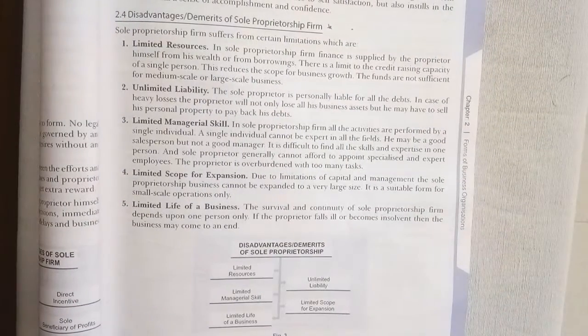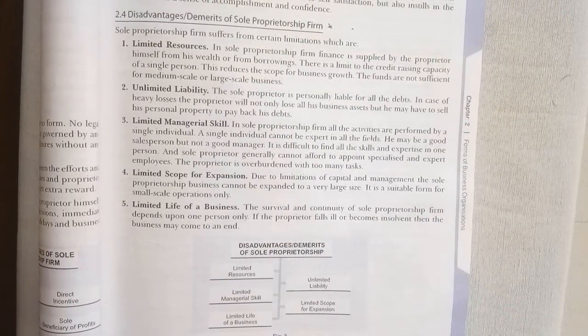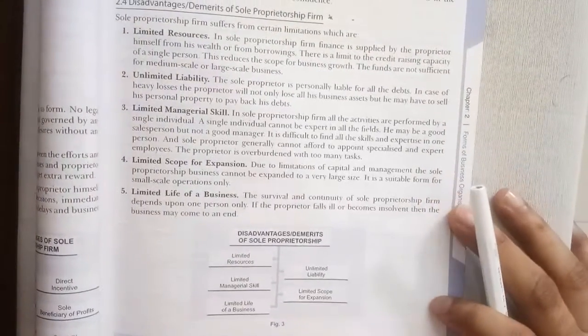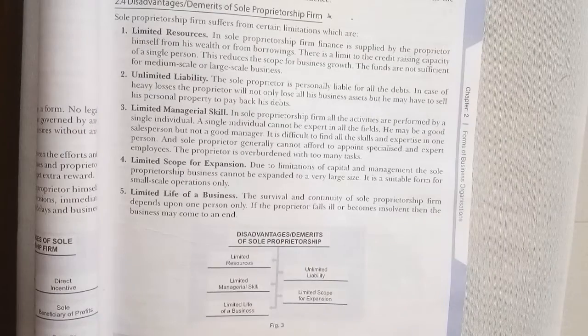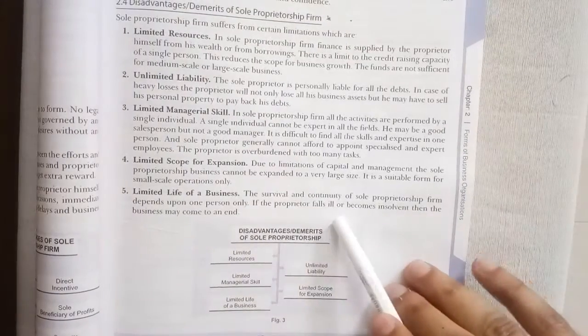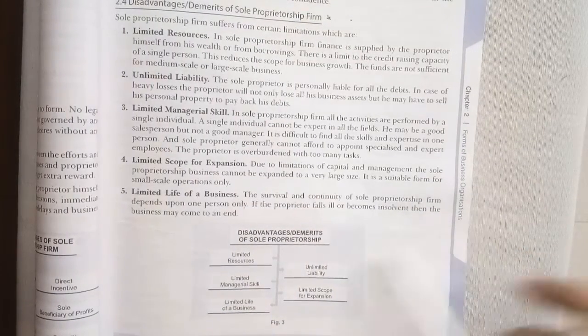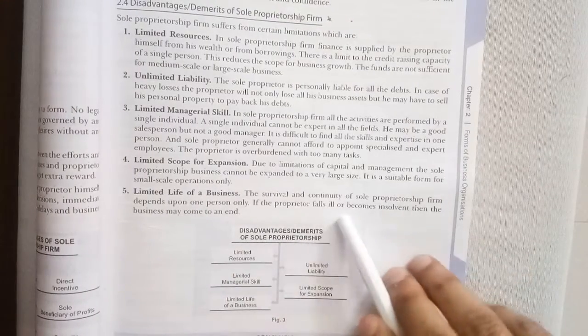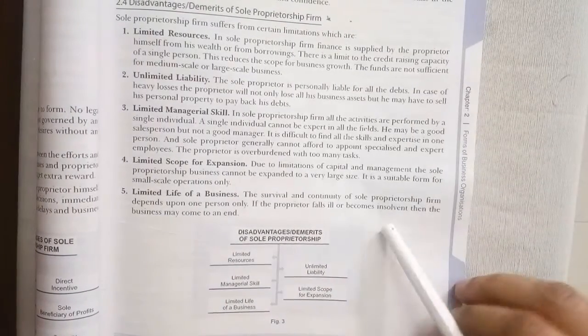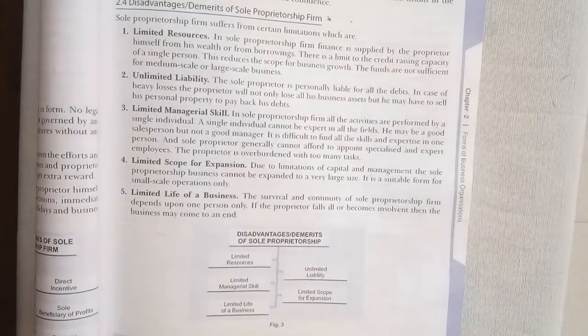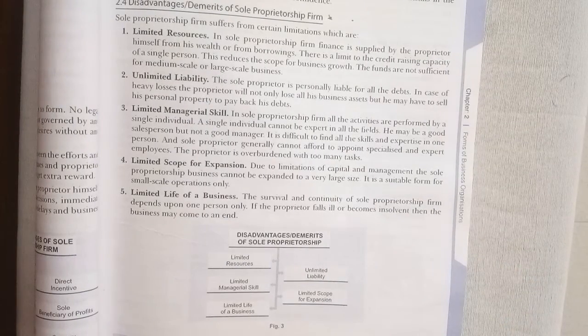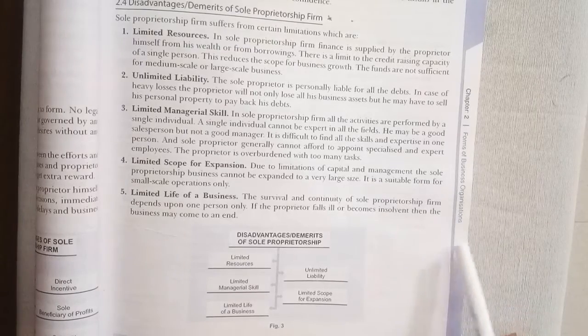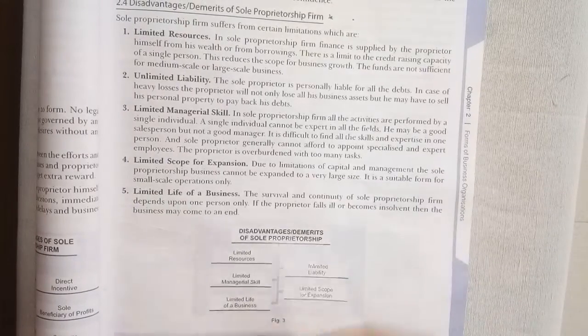If anything goes wrong with that particular individual, the owner, then it is high time that we shut down our business as we have no alternative left. What is written here: the survival and continuity of a sole proprietorship firm depend upon one person. If the sole proprietor falls ill or becomes insolvent, what is the meaning of insolvent? Insolvent means the person is incapable of paying off debts. So he is incapable of paying off the debts of the business. Then the business may come to an end.